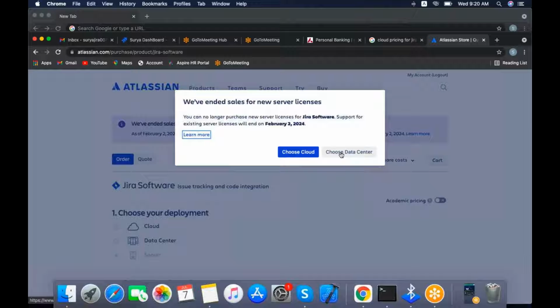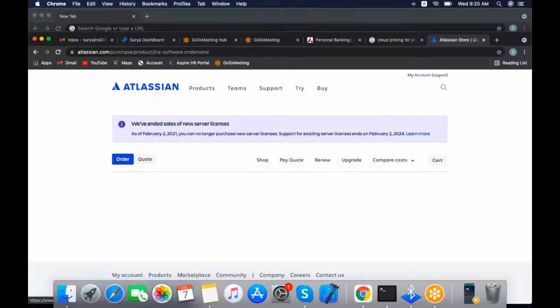For example, whenever you open that, click on Buy. Here you will choose cloud or data center. For now, we are choosing the cloud.